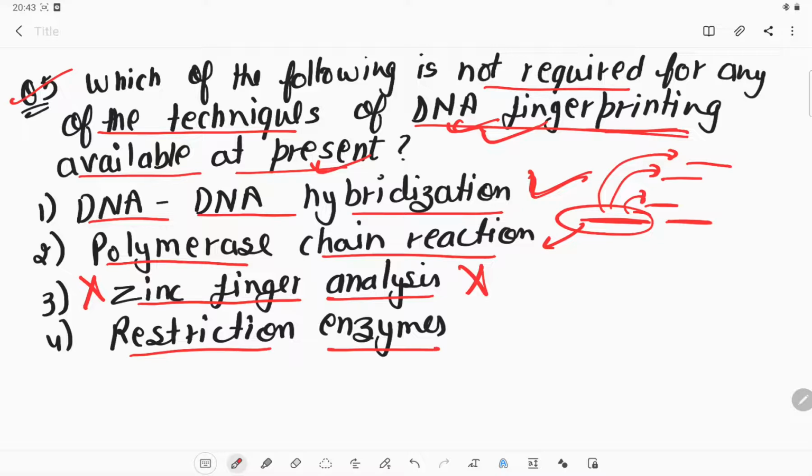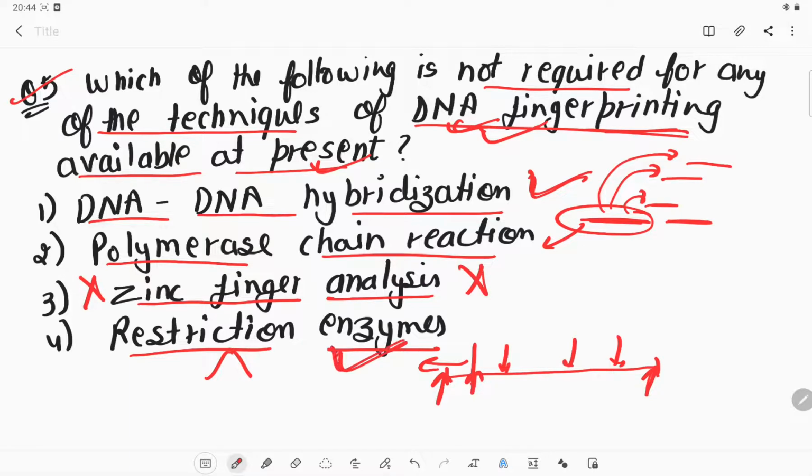And restriction endonucleases, or restriction enzymes, are the enzymes required to cut the fragments. There are two types of restriction enzymes. One is the endonuclease, which cuts the fragment from the middle portion. That's known as the restriction endonuclease. And exonuclease will cut from the side, or from here to here. So this side will be cut by the exonuclease, and endonuclease will cut the fragment from the middle portion.